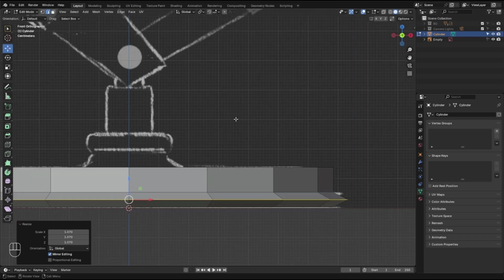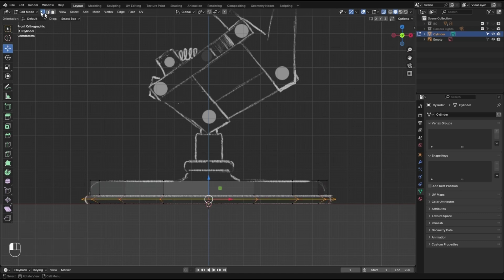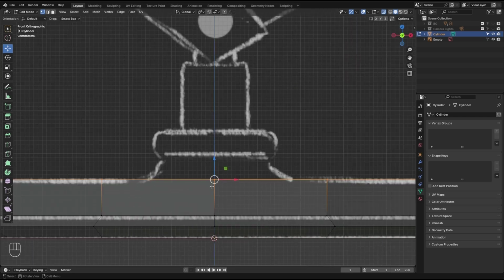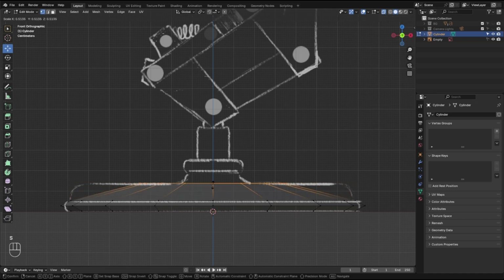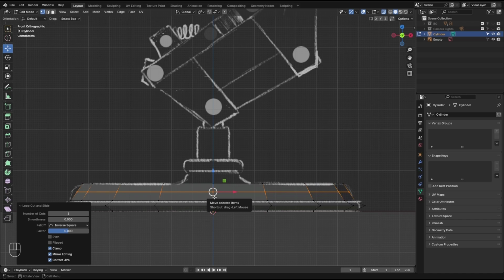Back to the front view and X-ray mode. Let's grab all the vertices up here. X-ray is enabled right now, so I can grab all of the way through. Let's go S. Make it smaller with the shift, obviously. Go right there. Another edge loop right in the middle. Just click and make this one a little bit bigger.